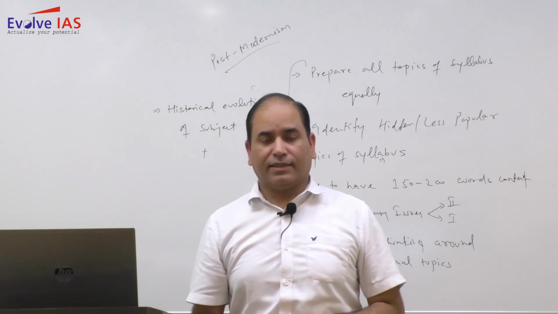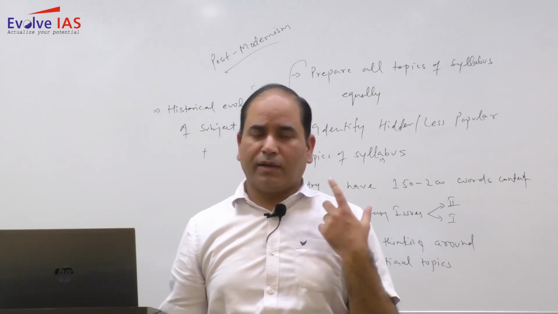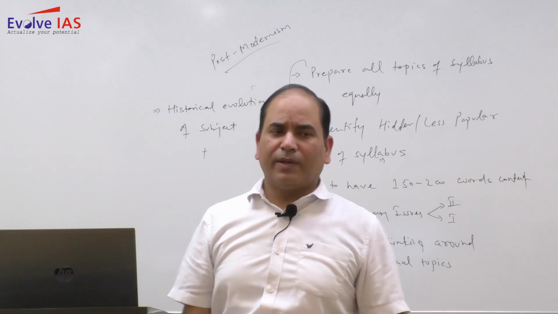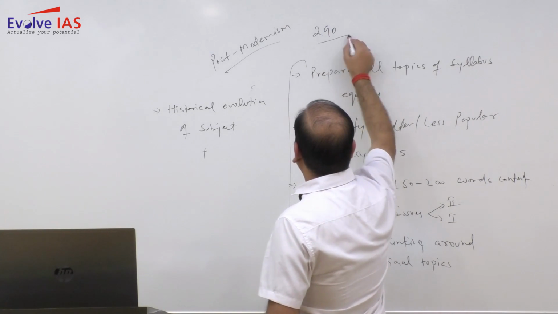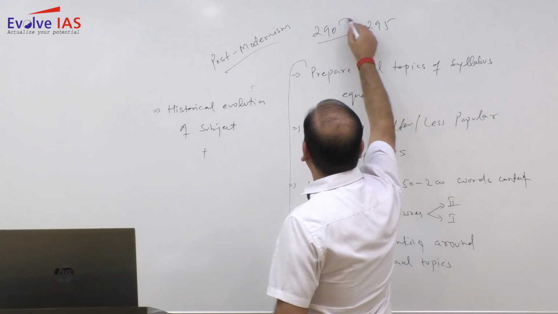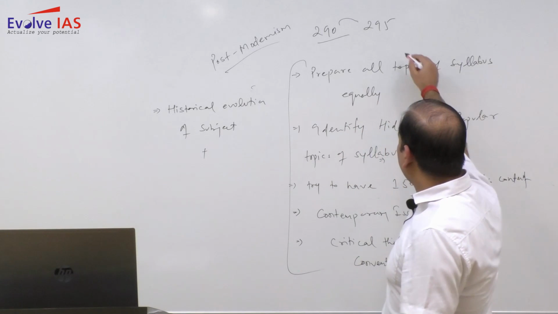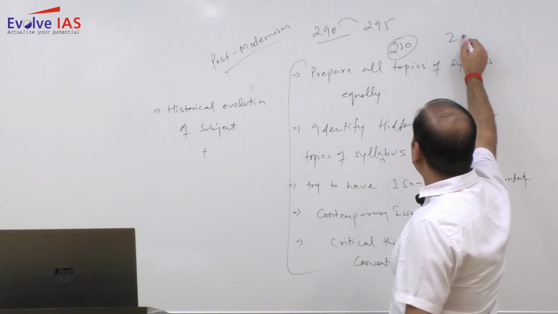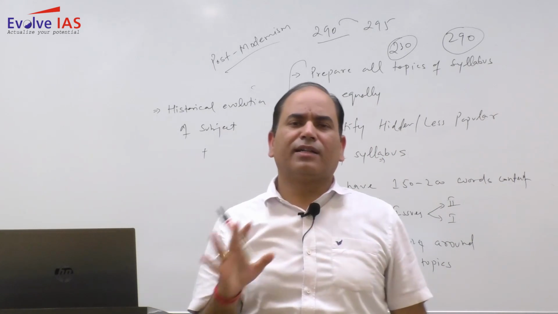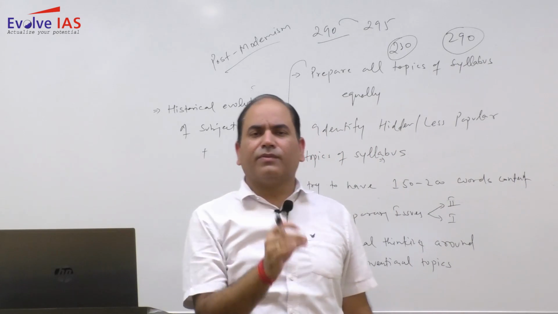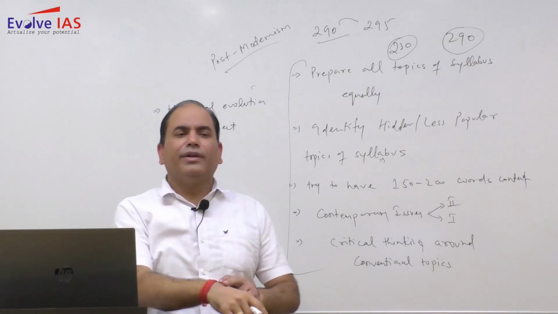But again, I would say that this one question is not going to decide your overall geography optional. Yes, there can be a situation where 1 or 2 marks are very crucial in UPSC, but as far as geography optional is concerned, if someone is scoring 290 and someone is scoring 295, then we can say there has been a difference because of this question. But if someone is scoring 230 and someone is scoring 290, it is very clear that this one question has not made that much of a dent. Because this first question is the same for all the students, you need not panic.